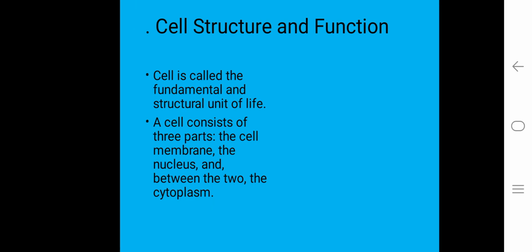We have basic cell structure and function. The cell is the fundamental structural unit of life. A cell consists of three parts: the cell membrane, the nucleus, and between the two, the cytoplasm. The function of the cell membrane is to regulate the entry and exit of water molecules. The nucleus is the control center of the cell, and the cytoplasm is a jelly-like substance that holds all the little organelles present inside the cell.